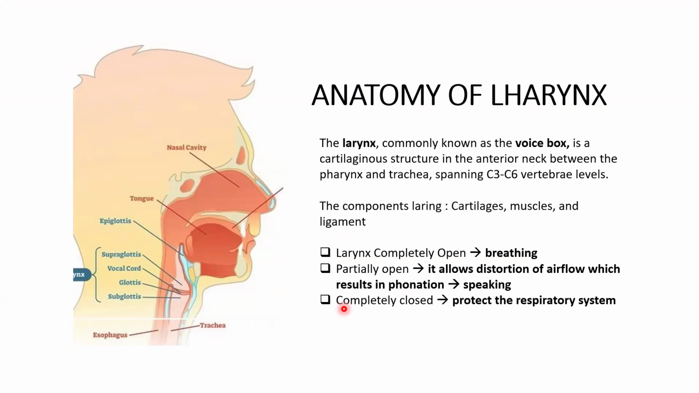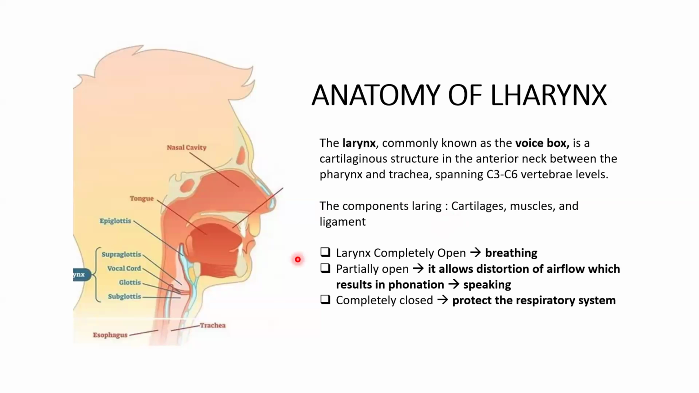As we know, the larynx, commonly known as the voice box, is a cartilaginous structure in the anterior neck between the pharynx and the trachea, spanning from the C3 to C6 vertebral levels. The components of the larynx are cartilage, muscles, and ligaments. I think you still remember about it.